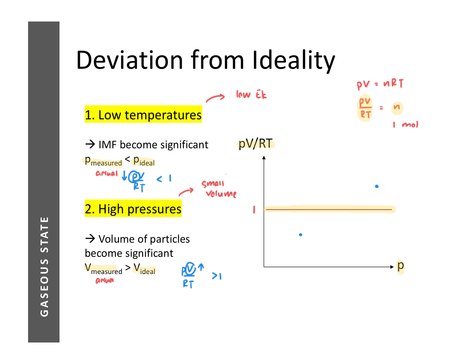So for a non-ideal gas, if you plot PV over RT against P, this is what you will generally see. This is an example of a plot that you may get for a real gas, or a non-ideal gas. Gases that behave non-ideally, we sometimes call real gases.